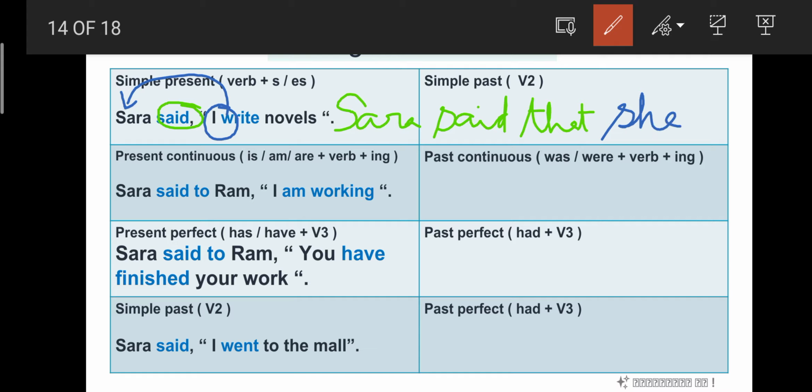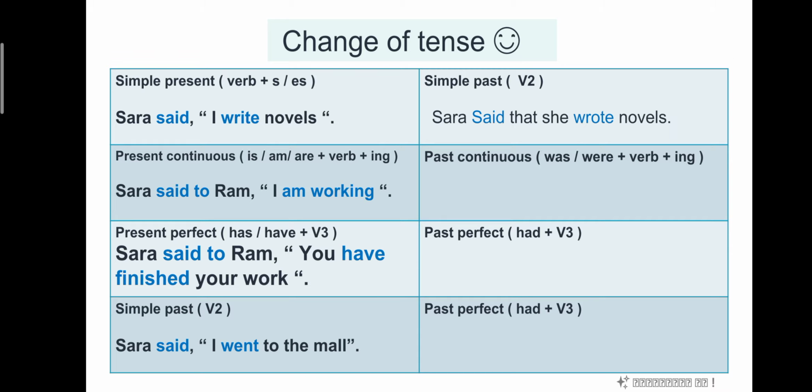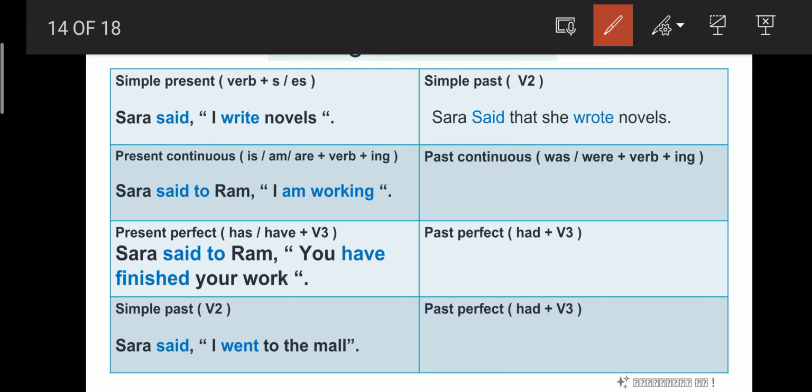Very good. She. The verb given here is write. It is in simple present. So as per the rules, simple present will be changed into simple past. The simple past structure is V2. What is the past form of write? Wrote. So she wrote novels. That's it. Very good. Sarah said that she wrote novels. Got it? Let us look at the next example.